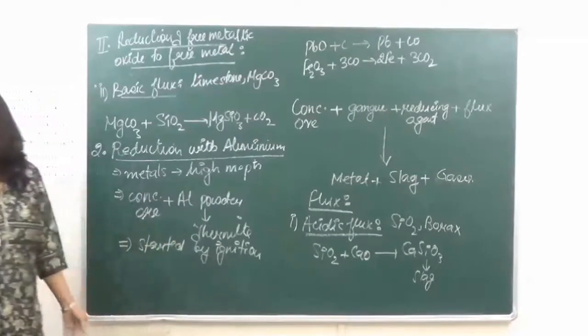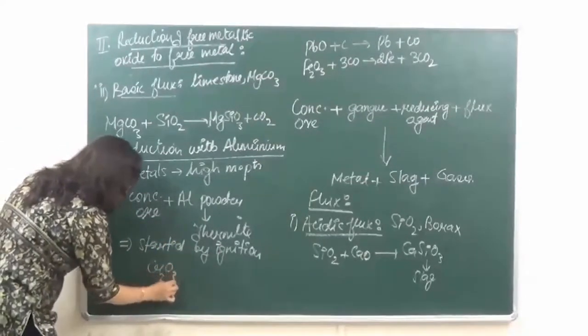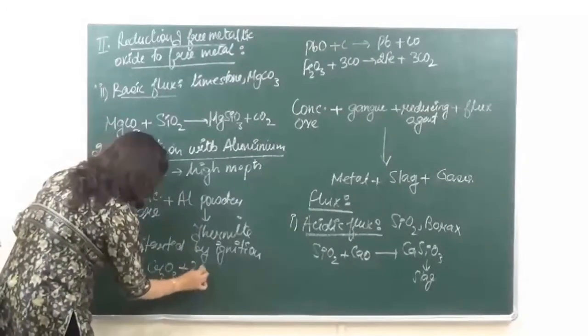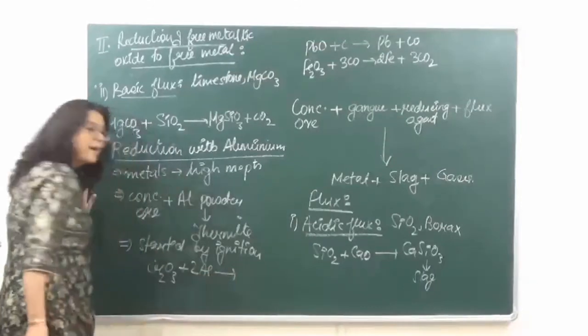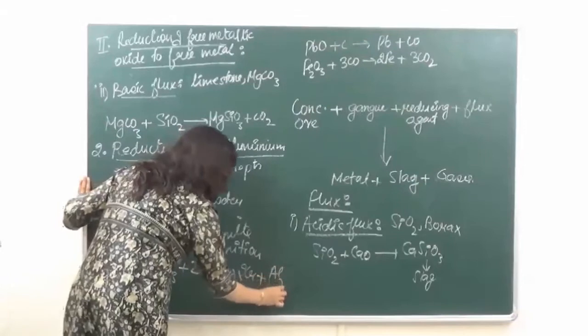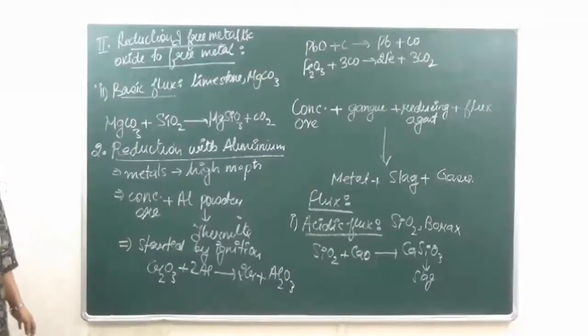Clear? So when we are doing this, we have, suppose we are taking an oxide of chromium and to it we are adding thermite. This is going to give us chromium plus alumina.